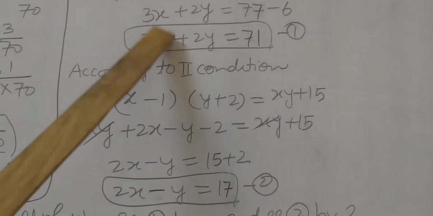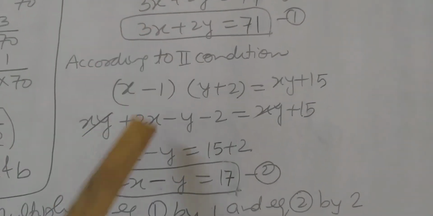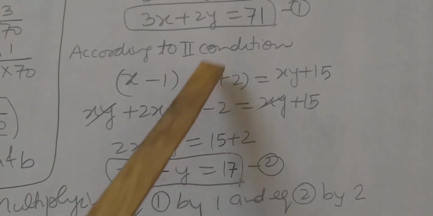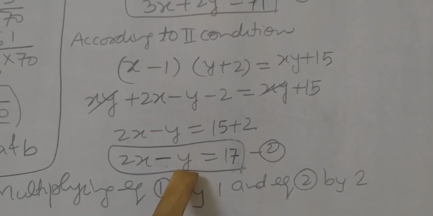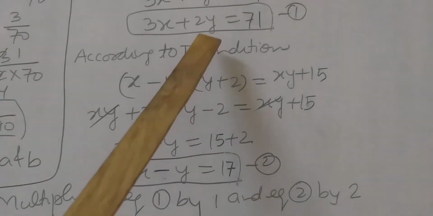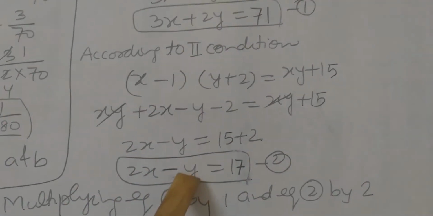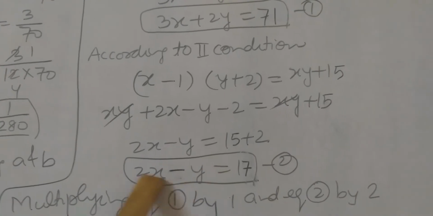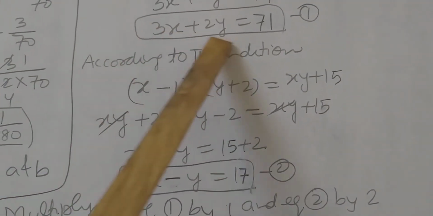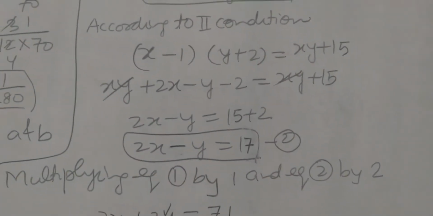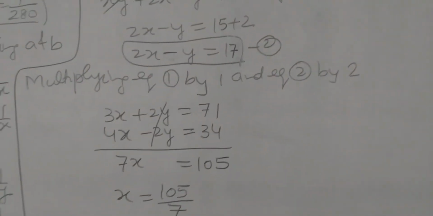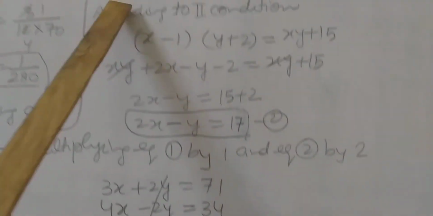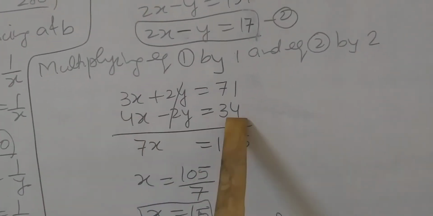Now student, we have got two equations. We have to solve both of them. I am going to equate the coefficient of y. Here the coefficient of y is 2, here the coefficient of y is 1. So multiply the first equation by 1 and the second equation by 2. The first equation will remain as it is.